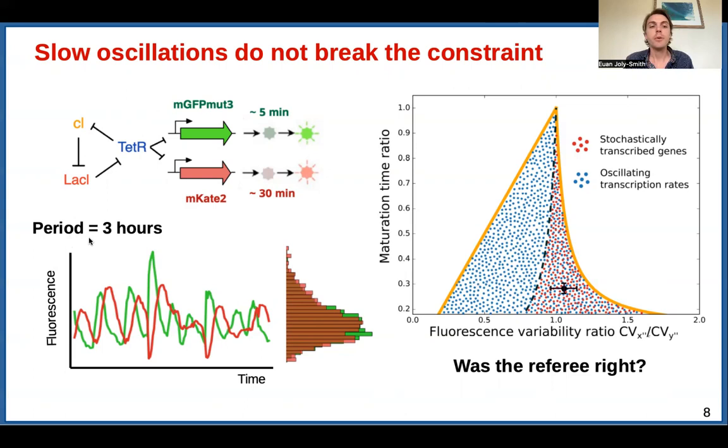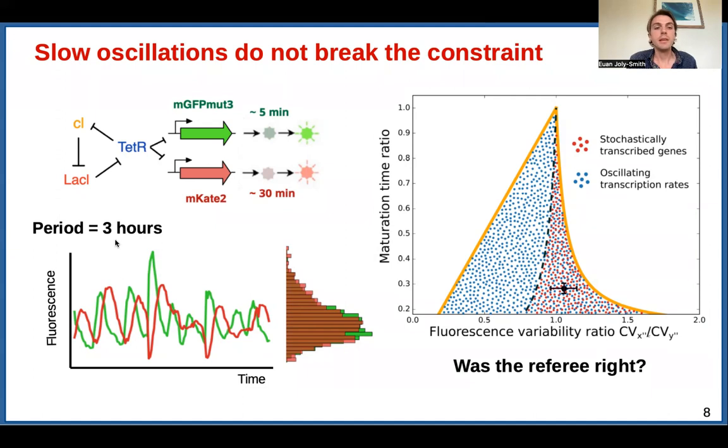However, note here that the period is 3 hours and the longest maturation time is 30 minutes. So the period is pretty long compared to the maturation times. And so there's not a lot of time averaging occurring, because the fluorescent proteins have enough time to adjust to the oscillations.